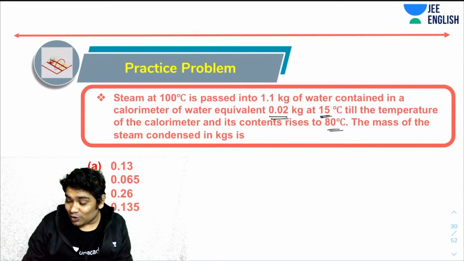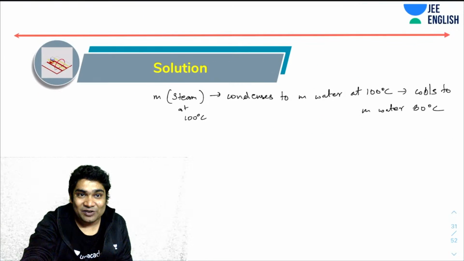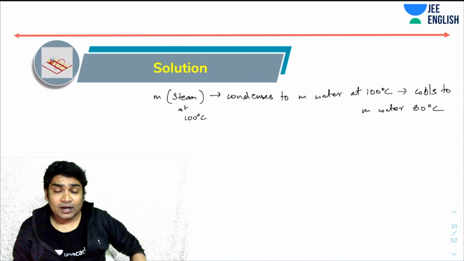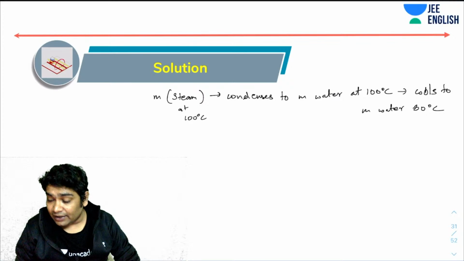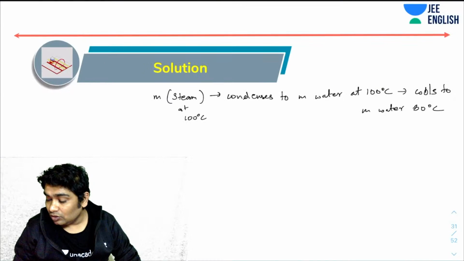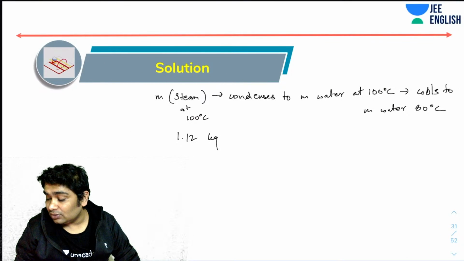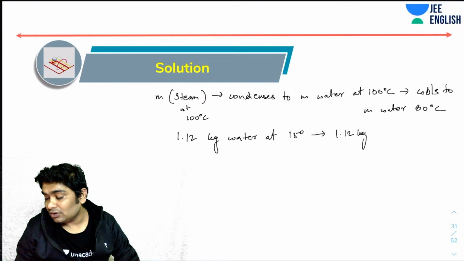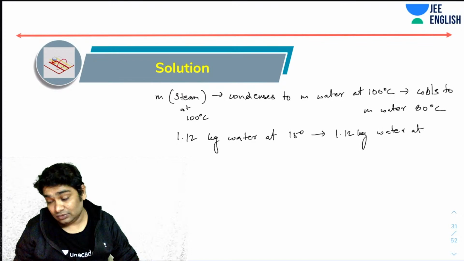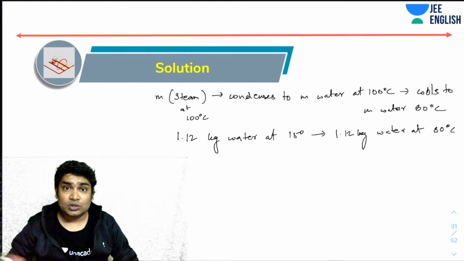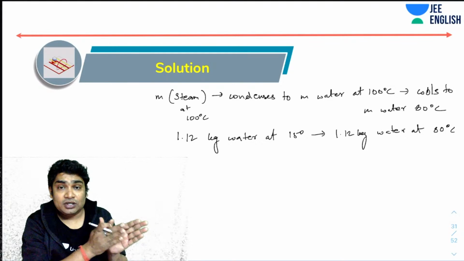Okay, so AP says 0.26. Let's see if that is correct. I don't really remember the answer. So this is the part where the heat loss is happening, and where is it being gained? I can say there was 1.1 plus this, so 1.12 kg water at 15 degrees will convert into 1.12 kg water at 50 degrees. So this is the gain of heat happening. So all I need to do is use the principle of calorimetry, put the amount of heat loss equal to the amount of heat gain.